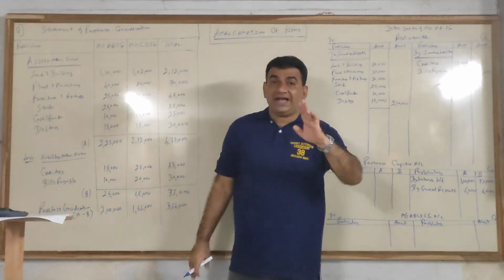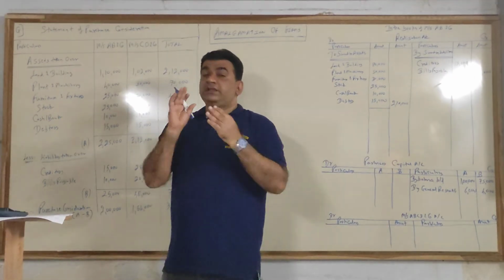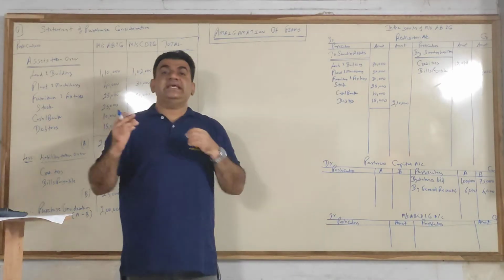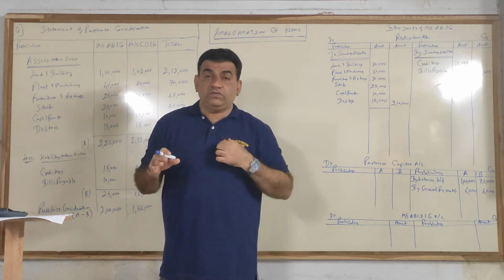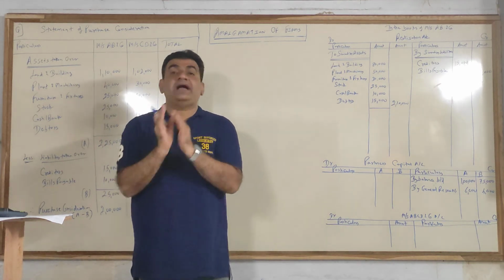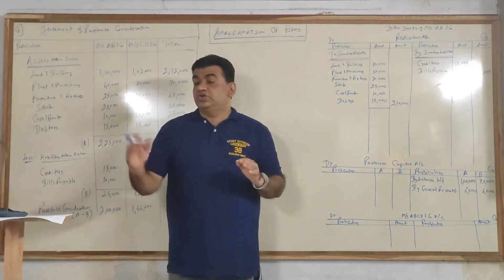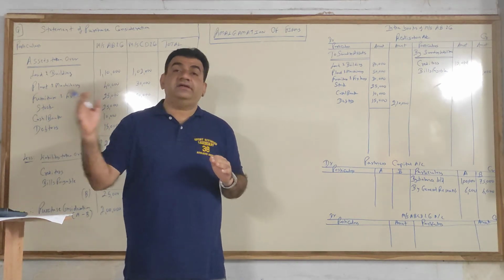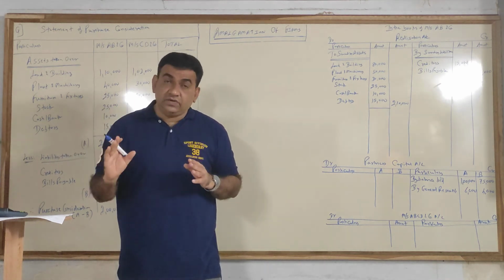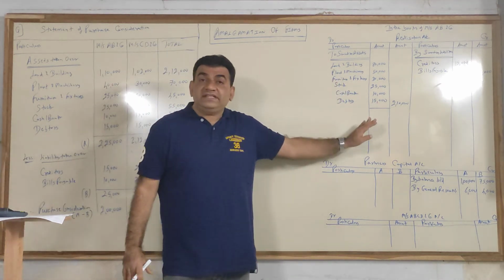Got it? Now guys listen. After doing the posting, first you have to see the adjustment, in case there is any asset which is not taken over, and how to deal with it. Now in this first basic sum, I have not kept that adjustment. So all assets are taken over, and everything has come.